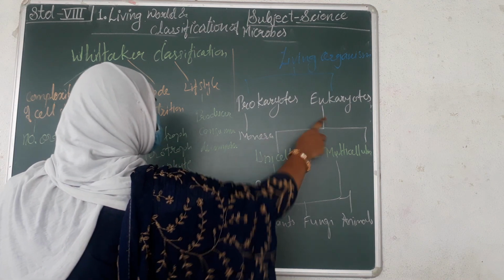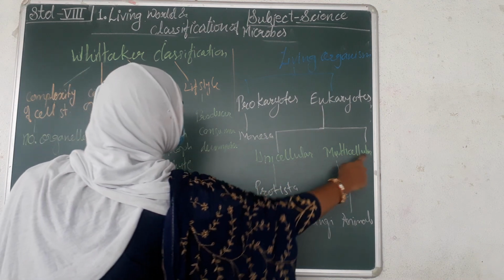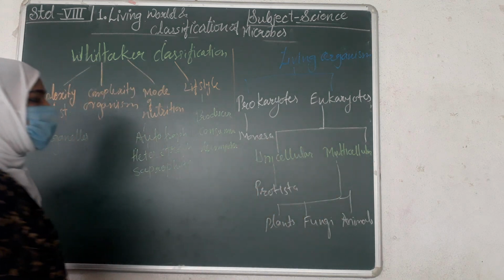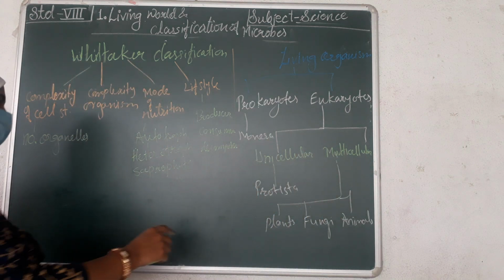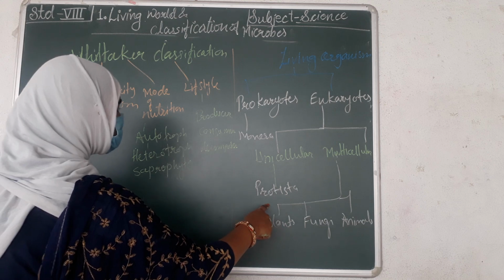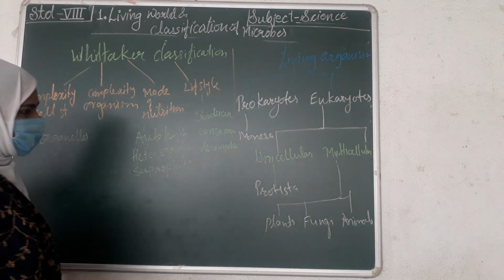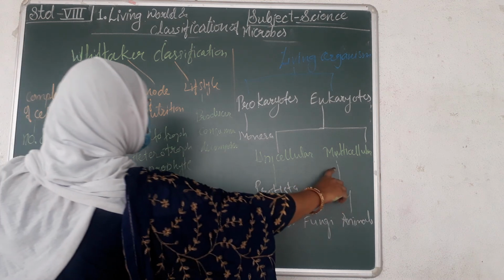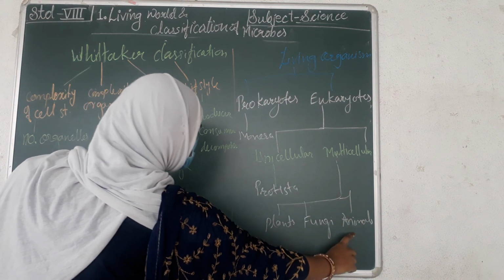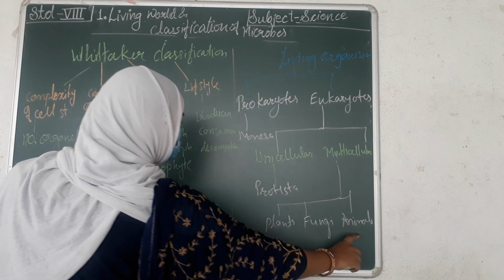Eukaryotes are again classified into unicellular and multicellular. Unicellular means having a single cell, that is Protista. Protista are the second kingdom, considered as eukaryotic unicellular organisms. Next, multicellular, in which we included three kingdoms: fungi, plants and animals.